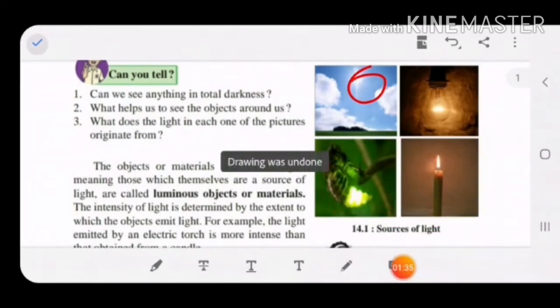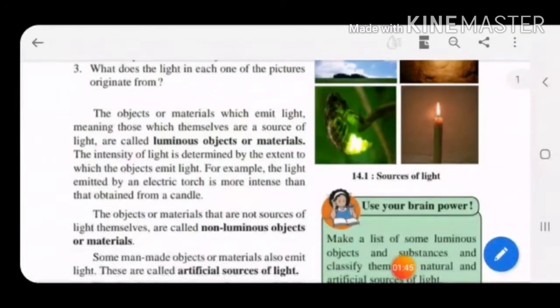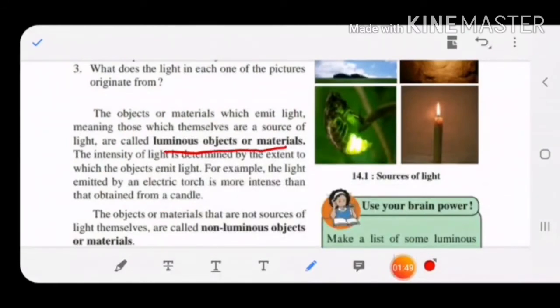Okay, now let's move further. The objects or materials which emit light, meaning those which themselves are a source of light, are called luminous objects. Very important, children. What are luminous objects and what are non-luminous objects? Luminous object means one which itself gives light. Emit means they give light, so they are called luminous objects.